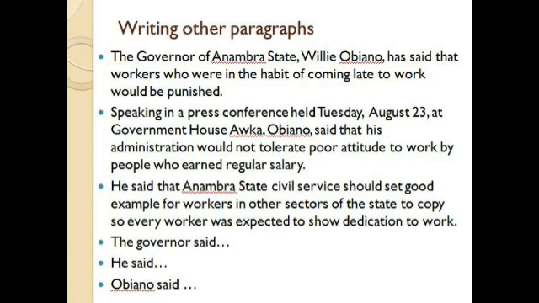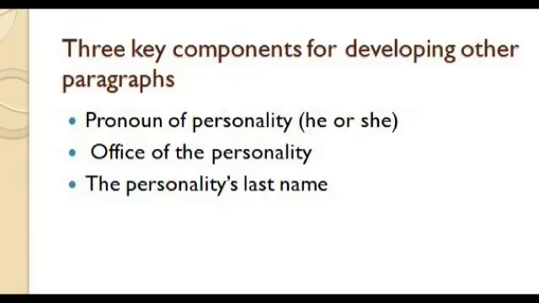Learn it. It might be difficult at first, but once you keep making mistakes and correcting yourself, you will find it easy to use this simple approach to write a straight news report, to write a news story using the inverted pyramid format. Remember, after the lead, you have the second paragraph. After the second paragraph, you use 3 key components to develop other paragraphs.